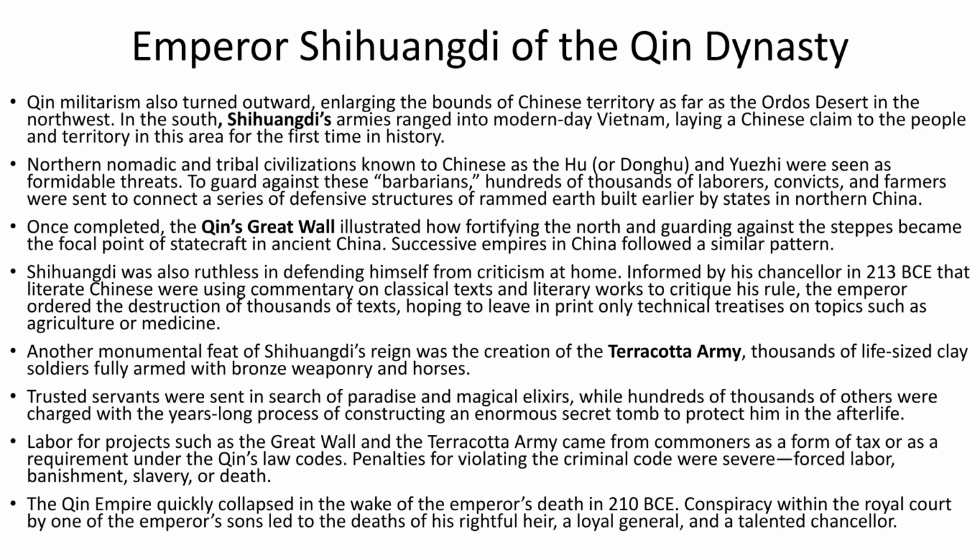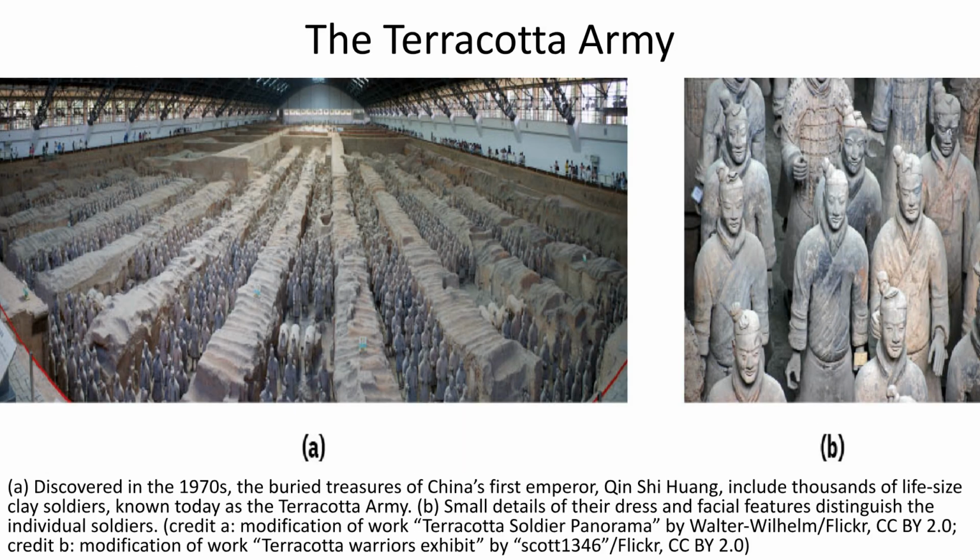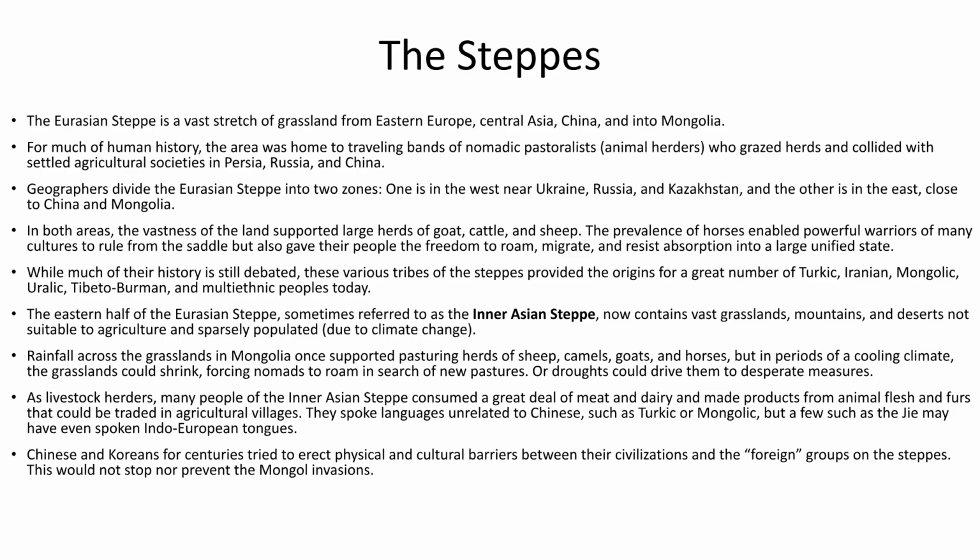The terracotta army, thousands of life-sized clay soldiers, stands as a testament to Qin Shi Huang's monumental efforts to secure his afterlife. The Eurasian steppe, home to nomadic pastoralists, was a vast grassland connecting Eastern Europe, Central Asia, and China. Its people resisted absorption into large, unified states. The Eurasian steppe, shown in light blue, spans from Europe to the Pacific.